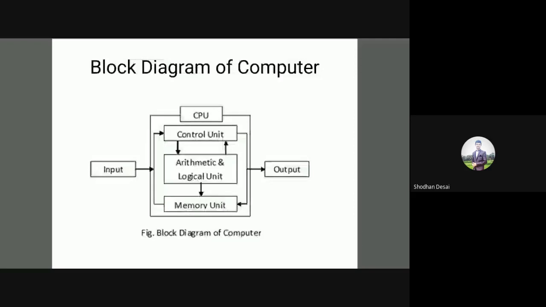Then control unit to control the information, that is movement of data between the memory and other blocks. CPU consists of the arithmetical and logical unit, memory and the control unit. So the CPU block as a whole consists of control unit, arithmetical and logical unit, and the memory unit. Then next comes the output block. Output block is nothing but to display the information or the results, whatever we have obtained.